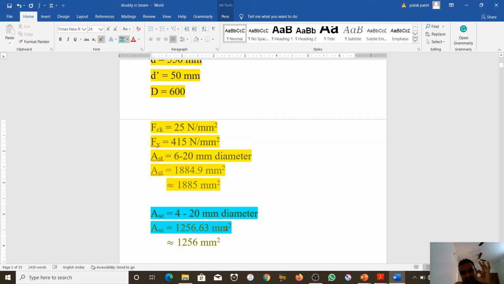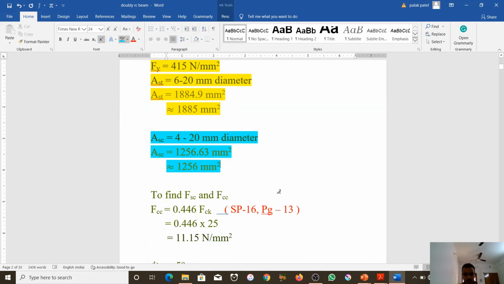Pi by 4 into 20 square is the area of 1 bar, so for 4 bars it is 4 into pi by 4 into 20 square. So this is the area of steel in the compression zone. Look here, Ast and Asc. Don't forget these values.